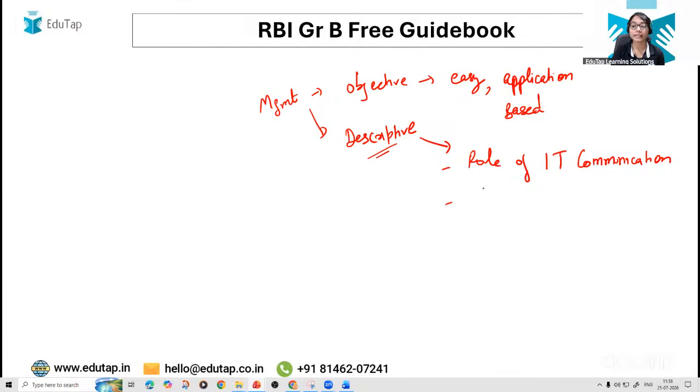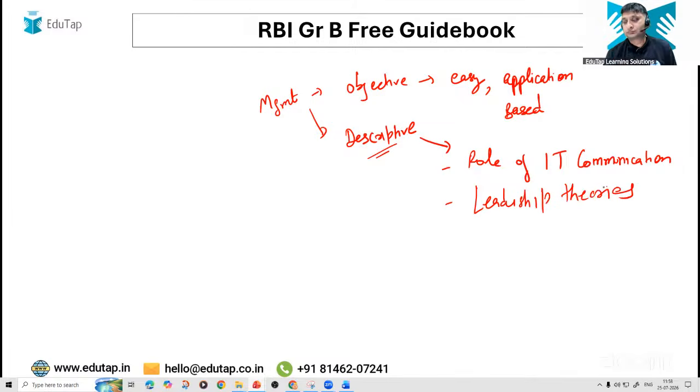Apart from that, there have been questions in terms of leadership. Again, it's a direct, straightforward, easy question, but the point being managing the time and writing the answer properly to be able to complete it. So role of IT in communication and leadership theories is what we know came in management. These two seem to be pretty straightforward as of now. In the leadership theories, I also talked to one student. They asked about three leadership theories in one question.